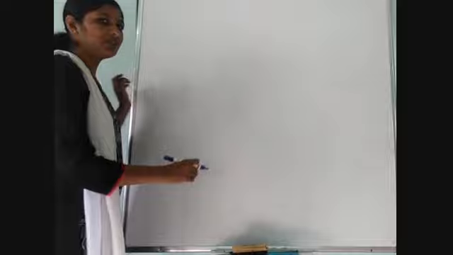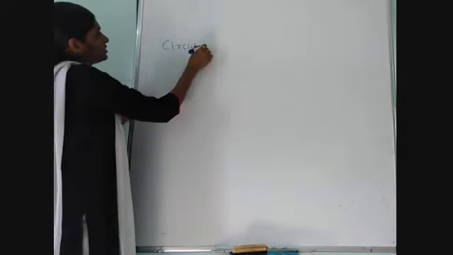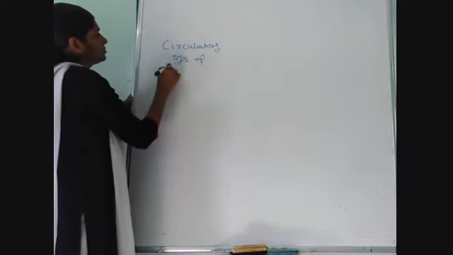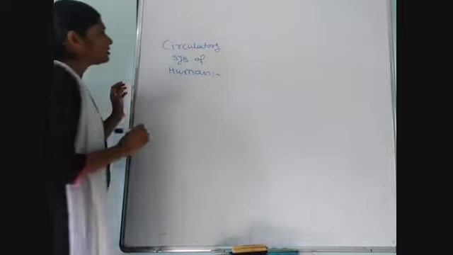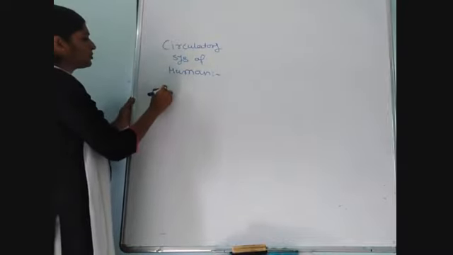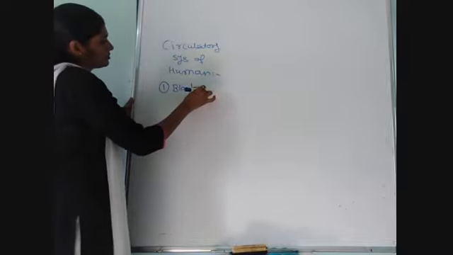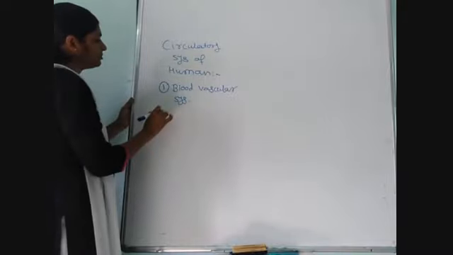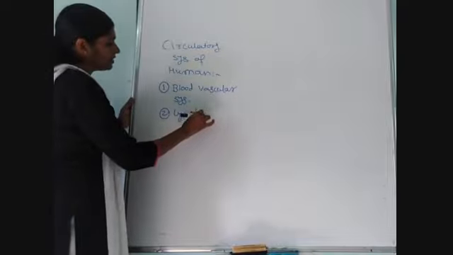Today we have to study about the circulatory system of human. Remember, the circulatory system of man is made up of first, the blood vascular system, and second, the lymphatic system.